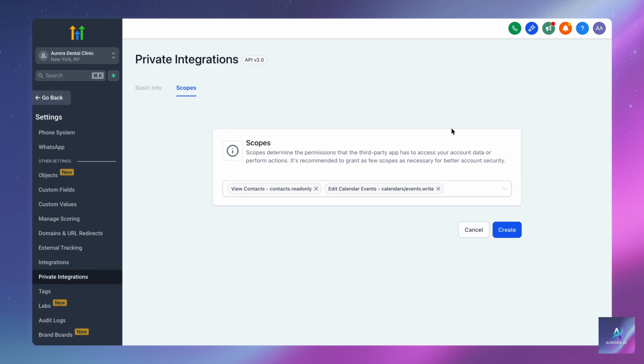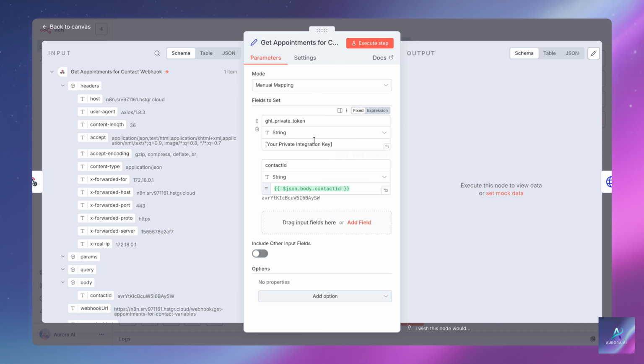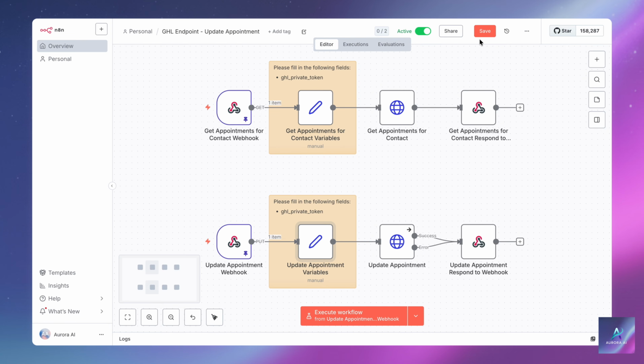Once those 2 are selected, click Create. That's all it takes to generate your private integration key. Once you have that key, simply paste it here and here, and your N8N workflow endpoints are fully connected to the HighLevel API.